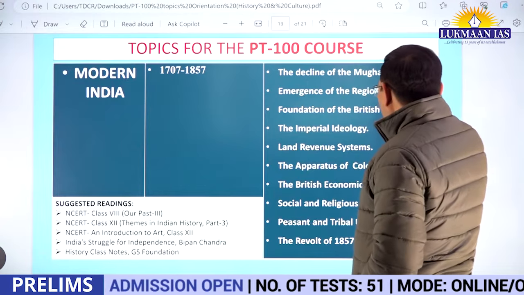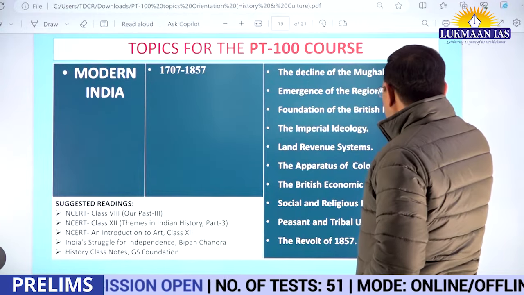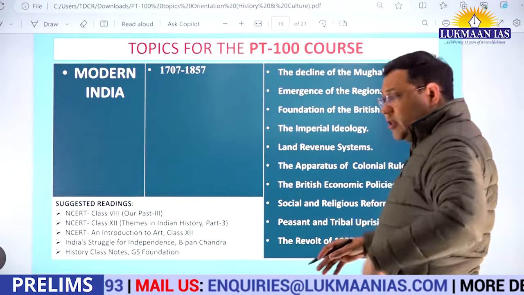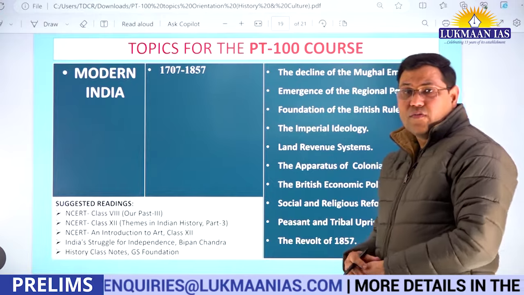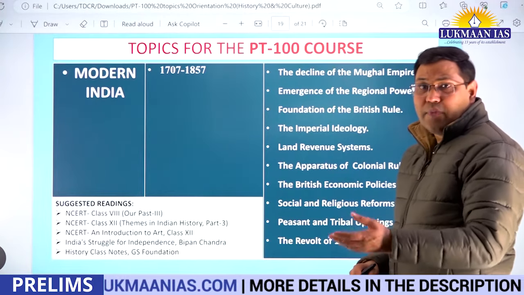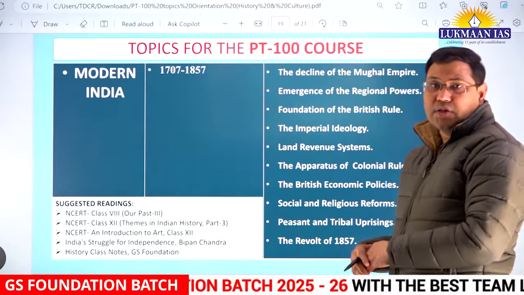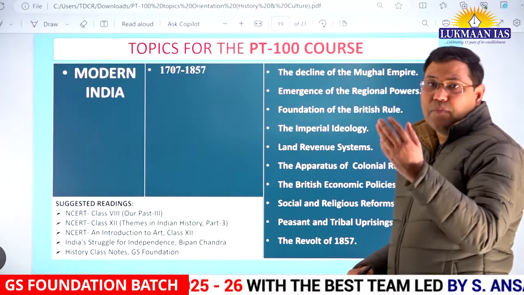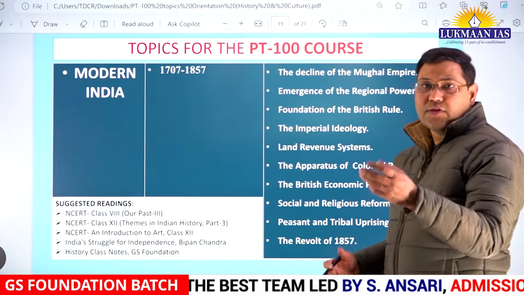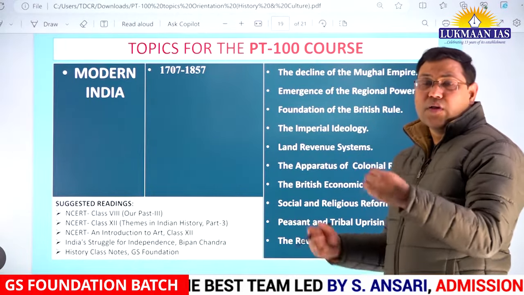So right from the decline of the Mughal Empire and emergence of regional powers up to foundation of British rule, their ideology, the land revenue systems they evolved, their system of rule which they evolved, and then their economic policies, the socio-religious reform movements that emerged in 19th, 20th century, the rebellion against the Britishers before 1857 in the form of peasant, tribal uprisings, civil rebellions, or the revolt of 1857. These things will be covered.